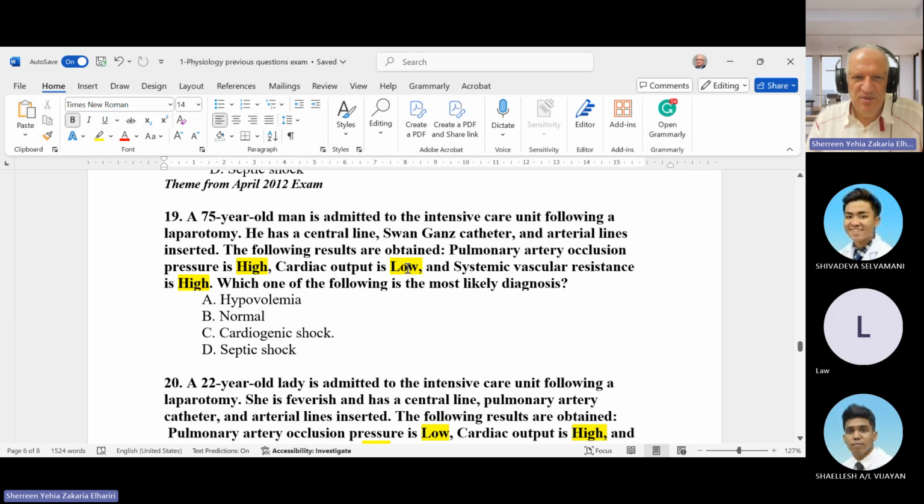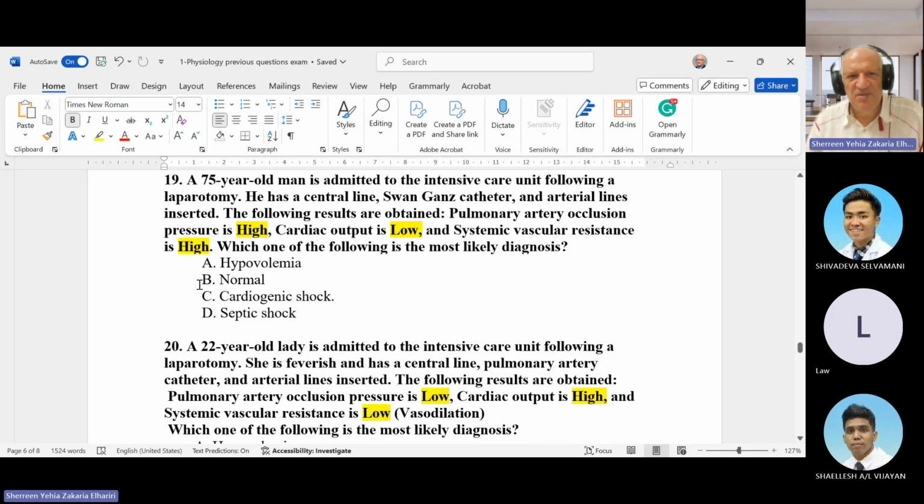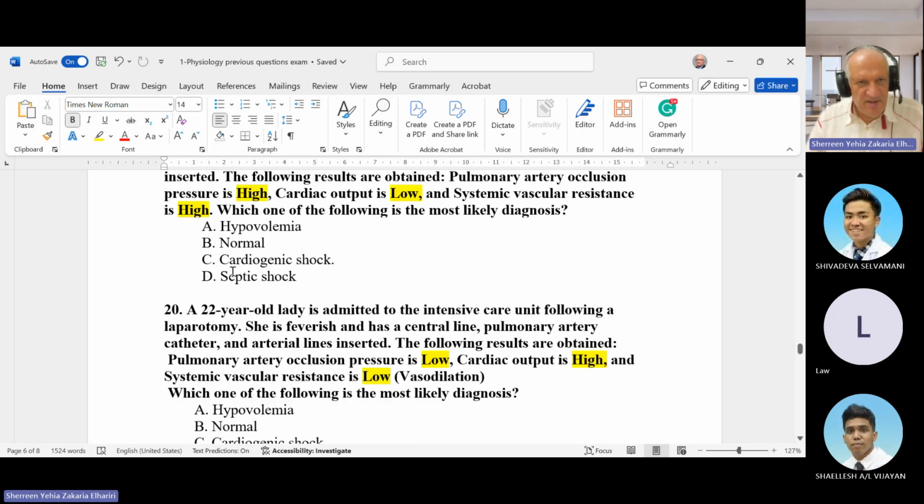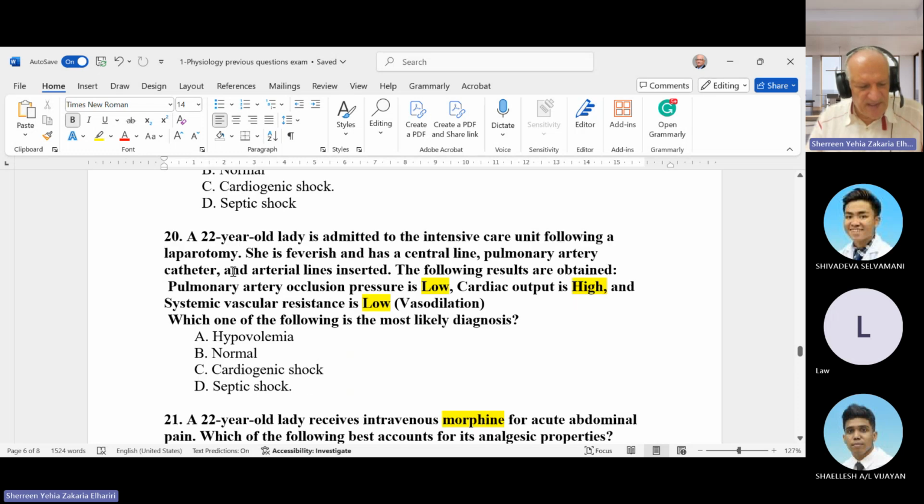Cardiac output low, systemic vascular resistance high, so the patient has vasoconstriction. In this situation, it is cardiogenic shock. So in cardiogenic shock, pulmonary artery occlusion pressure is high and cardiac output is low. Okay, go to the next one.